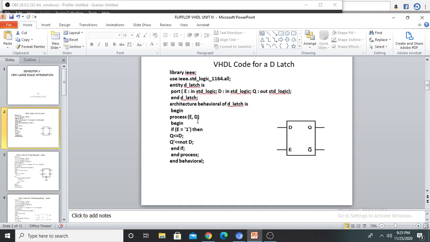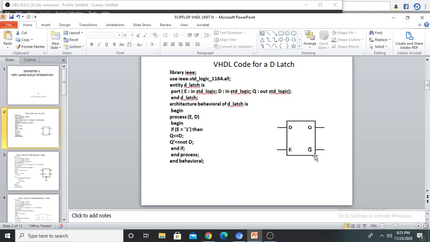Process, open the bracket, then E comma D. If any changes occurs in enable or D, then it will execute the following statements. Next you have to use begin. Next I am using if statement. If enable is equal to 1, then Q is equal to D. So here if open the bracket, E is equal to 1, then Q is equal to D. So Q less than equal to D.